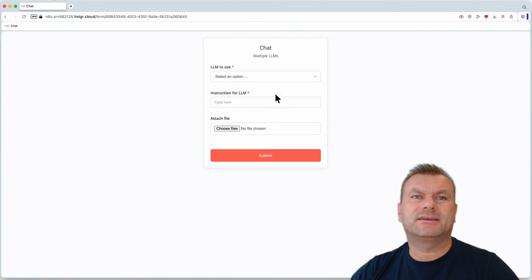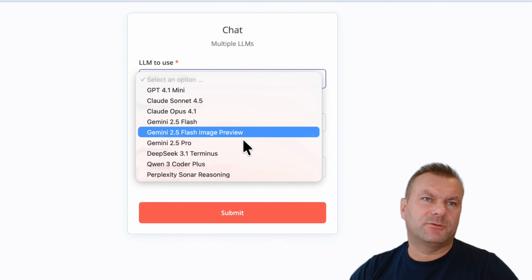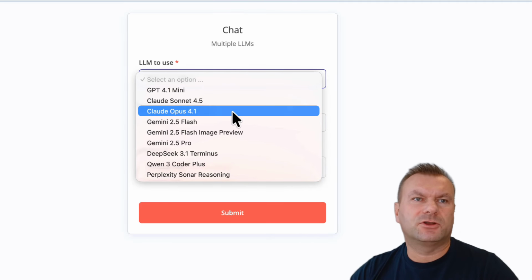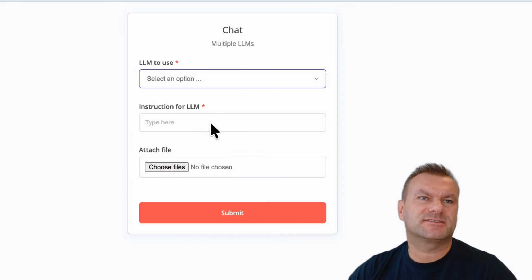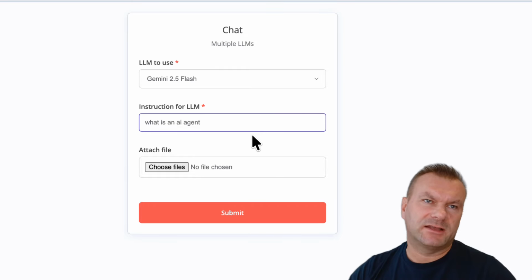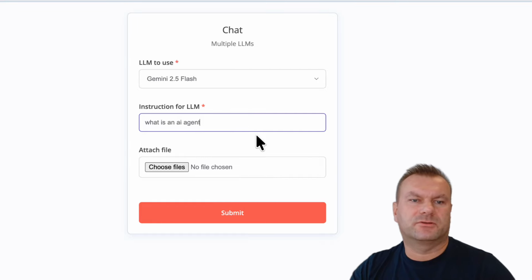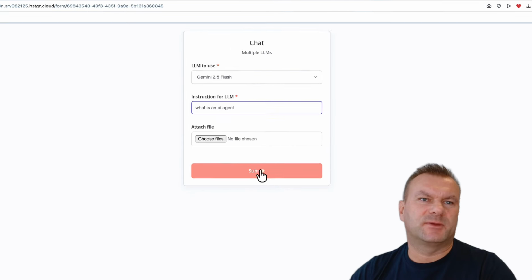So this is what it looks like in my browser, and I have that drop-down menu that I can use, and I can choose here any model I want to currently use. For example, GPT, Claude, Gemini, DeepSeek, Qwen, Perplexity. You can configure as many as you want. And we will use OpenRouter for that, which has access to loads and loads of different LLMs, you will see shortly. So if I choose Gemini Flash, let's say, I can ask a question here. And if I want to attach a file, for example a screenshot I took, or a photo, or a text file, whatever I want, I can attach it here as well, using that Choose Files button. But let's maybe run it as it is.